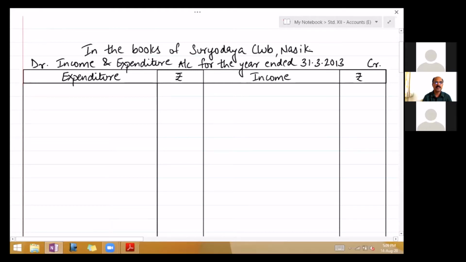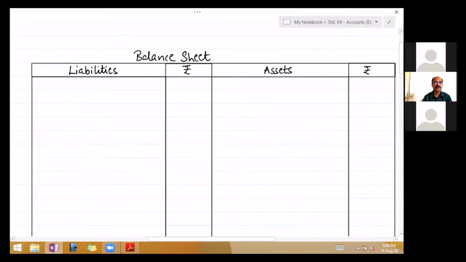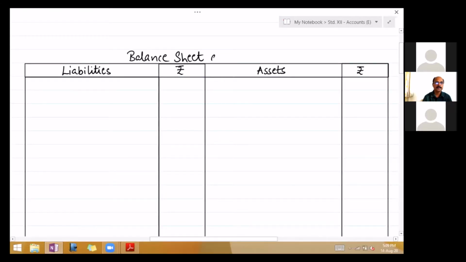Then on the next page, balance sheet as on 31st March 13. Always on the liability side, write capital fund.